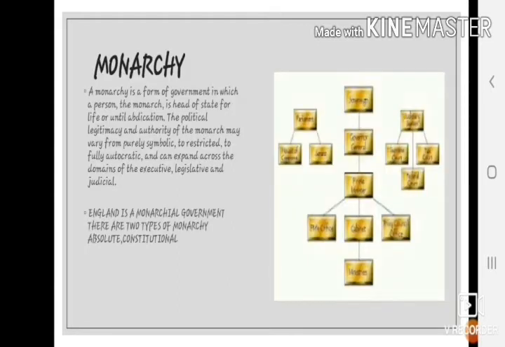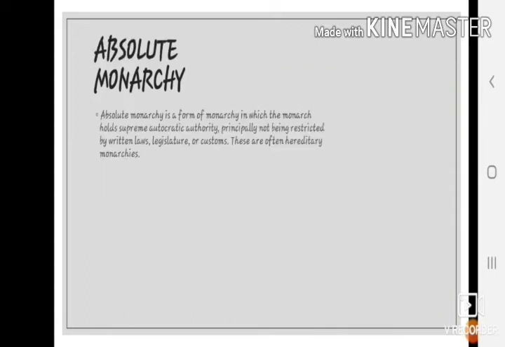Monarchy. The monarchy is a system of government in which all the powers are in the hands of the king or the queen, whose office is hereditary. Sorry if I pronounced it wrong. It can be of two types, namely absolute monarchy and constitutional monarchy. Absolute monarchy means that the ruler has total control over the state. All the powers of government are vested in a monarch.